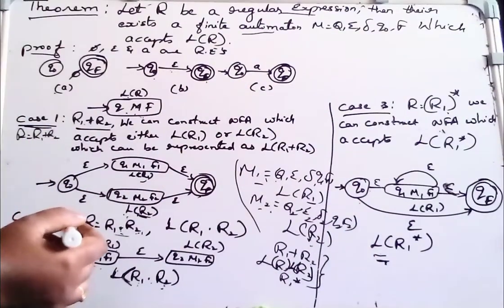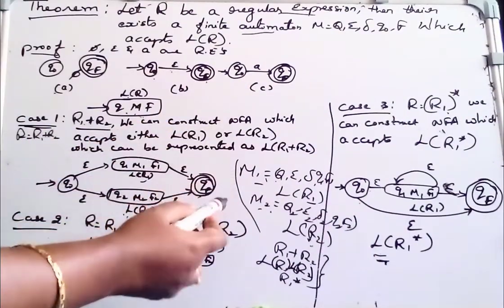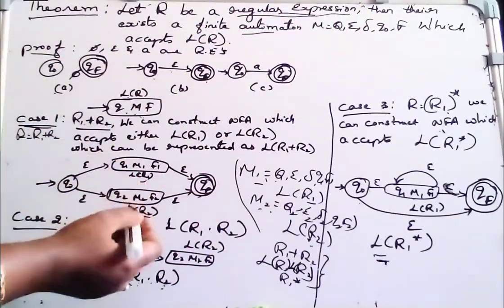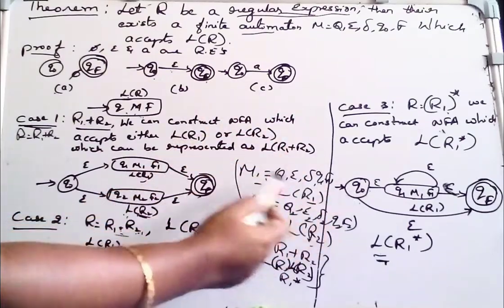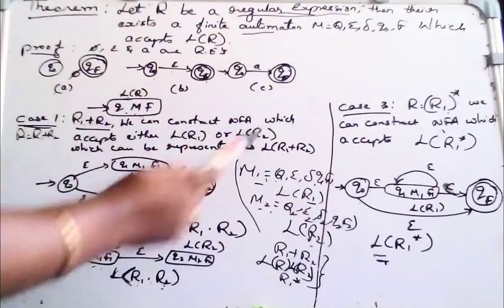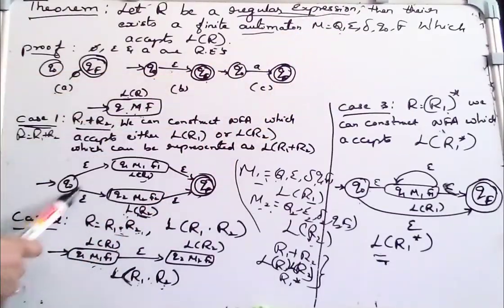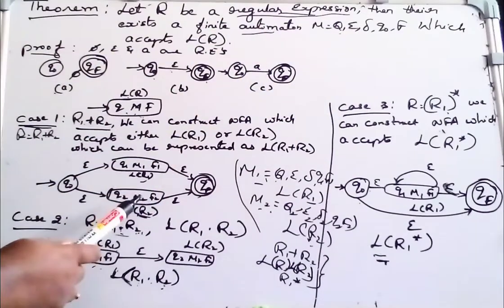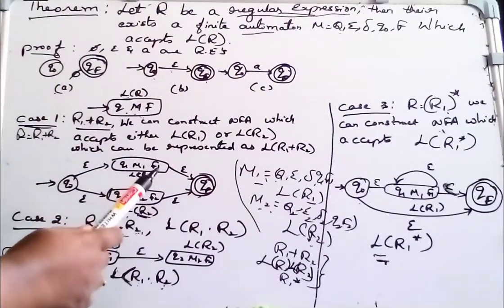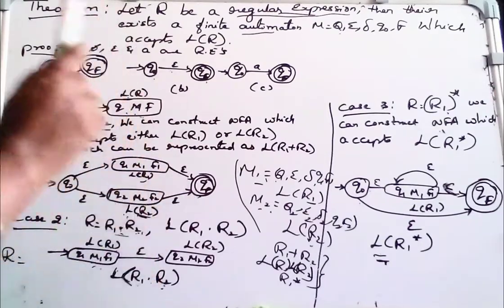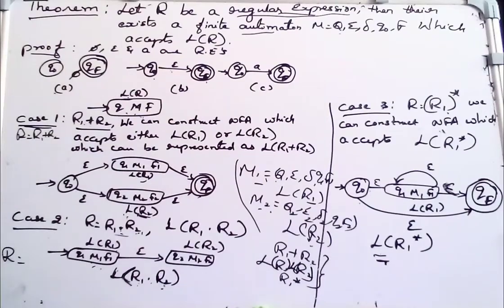So from this theorem, it is very clear that for every regular expression, there exists an automata, and every automata, if we observe, has all the 5 tuples, that is Q, the number of states q0, q1, q2, qf, and every automata has some transition function and alphabet set depending on the regular expression, and q0 will be the starting state, and every automata has a final state, that is qf.